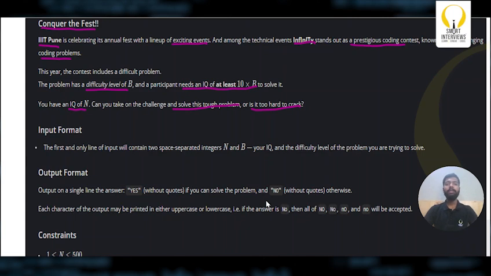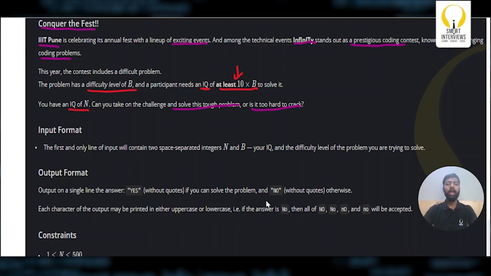So in the problem, they said that there are some participants who are going to participate in a contest, and in the contest, you'll be asked a question which has a difficulty of B. Now, to solve this problem, you need to have an IQ of at least 10 into B. Only then you can solve this problem. Now, the problem says that the participant initially has an IQ of N, and you have to simply check whether the participant is able to solve this problem or not. Now, how can he solve this problem? He can only solve the problem if he has an IQ of at least 10 into B. What does the B stand for? B stands for the difficulty of the problem.